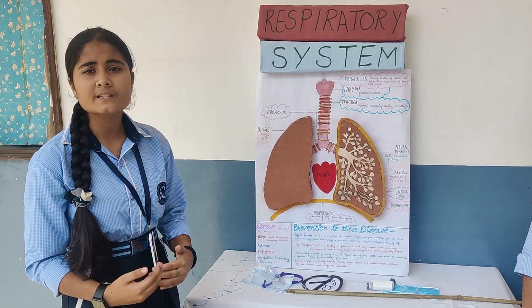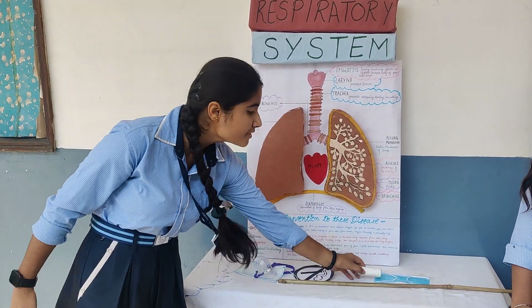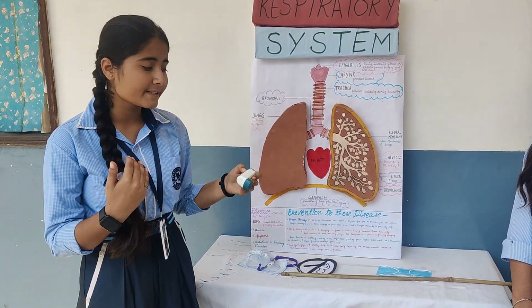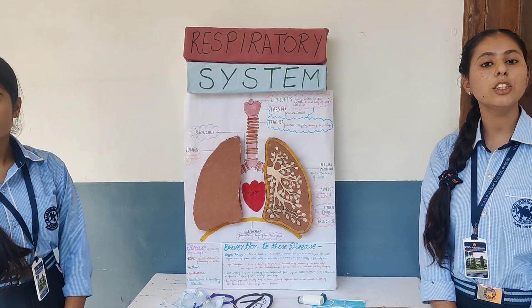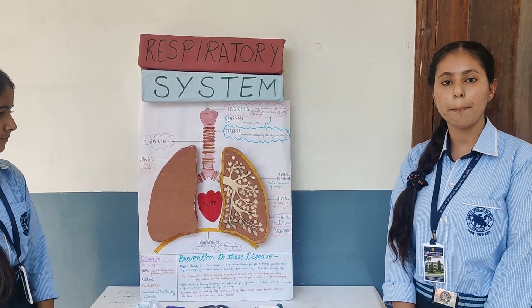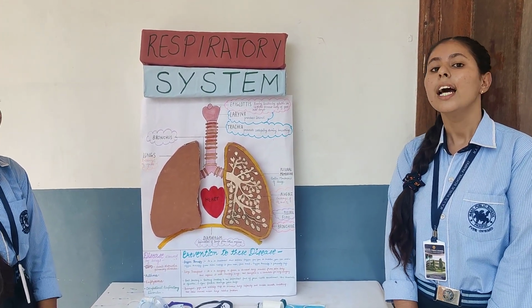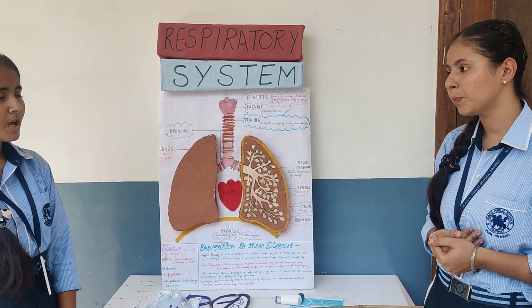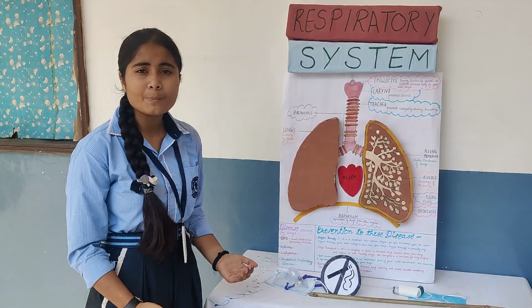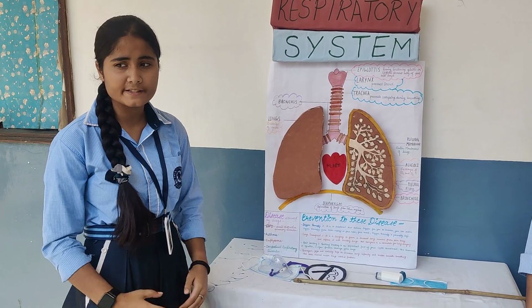Now we explain the diseases caused in the lungs. First is asthma. Asthma is when we have difficulty in breathing. We use an asthma pump to inhale easily. Emphysema is a chronic disorder in which alveolar walls get damaged. The main cause of this disease is cigarette smoking. After that, we have COPD, chronic obstructive pulmonary disease.